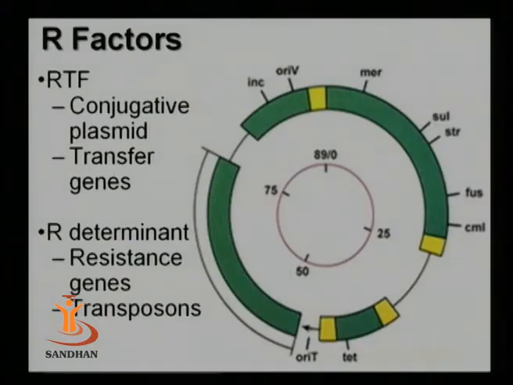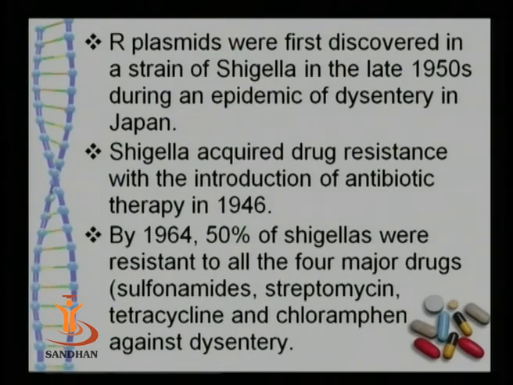The reason is that they provide certain functions to the bacteria so that they can produce enzymes which can degrade the antibiotics and destroy them, and the cell can survive in that environment. There are different types of R plasmids that carry different kinds of antibiotic resistance genes.